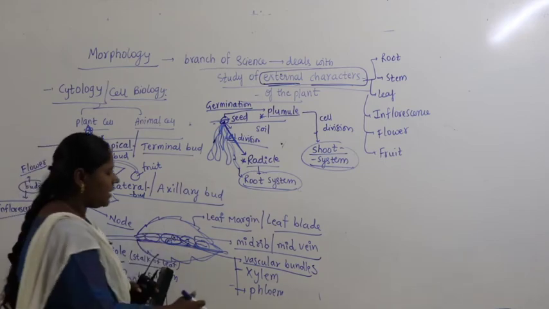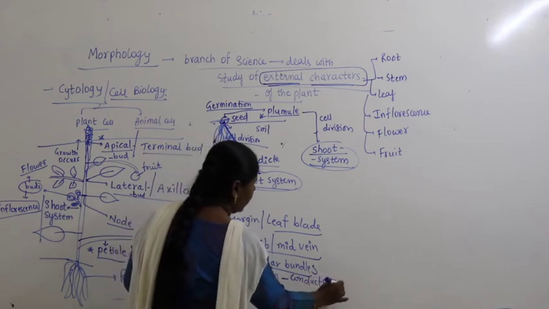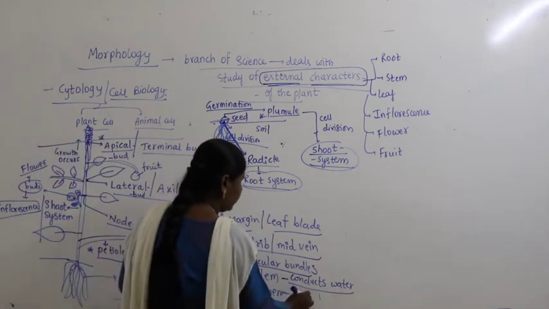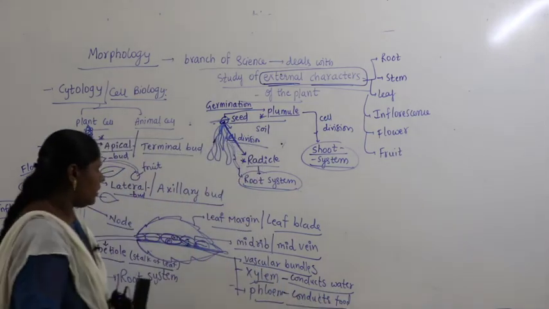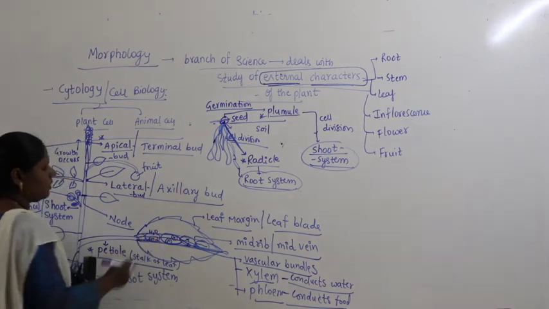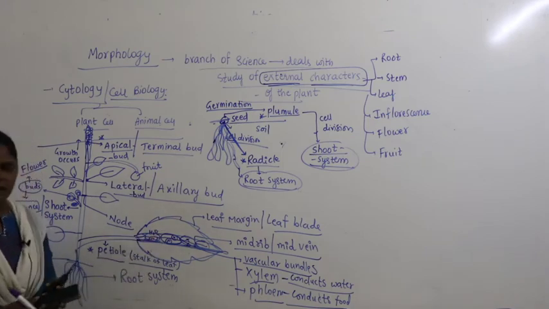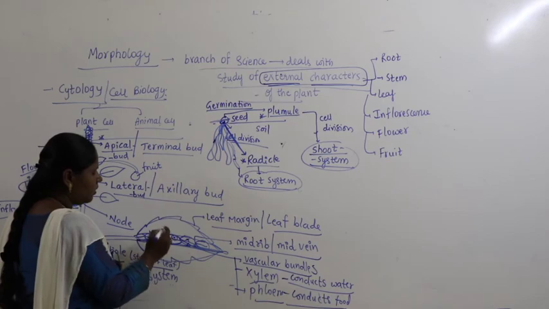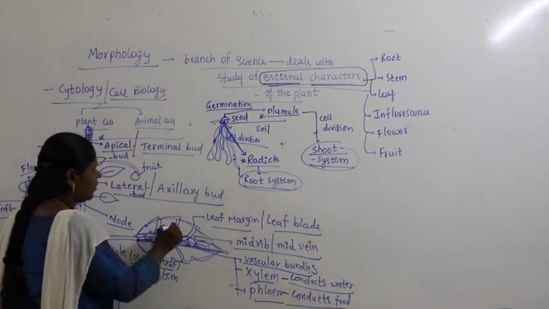What is xylem? Xylem is the one which conducts water. Phloem is the one which conducts food. So xylem takes water to the leaf and phloem takes the food. Together they are called a vascular bundle. Now this midrib further divides into many small subunits, and these are called veins.